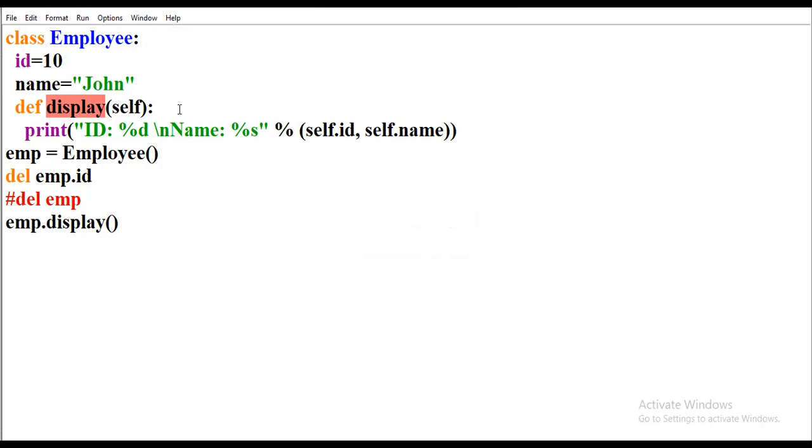The employee class is equal to from the ID here. Self. Self is correct.